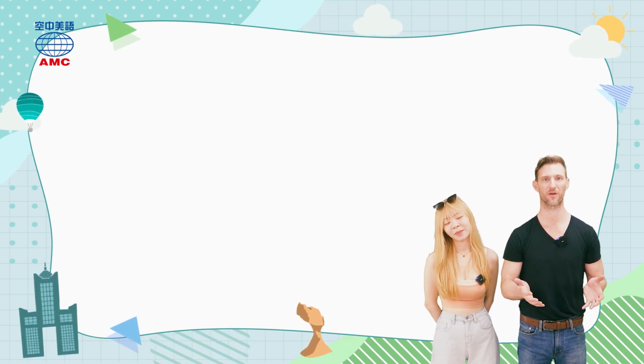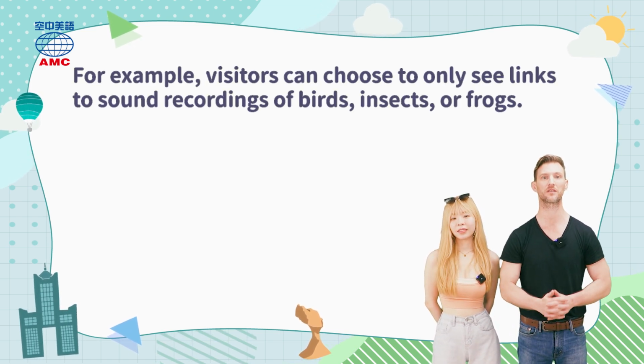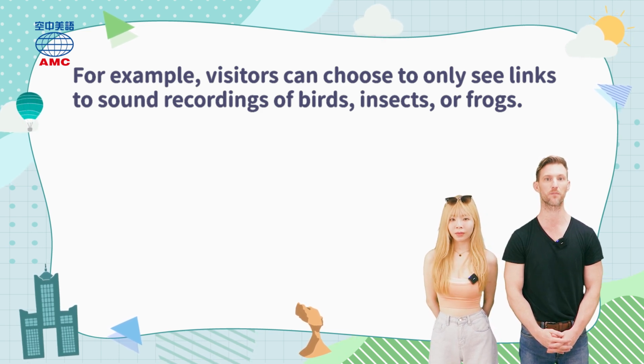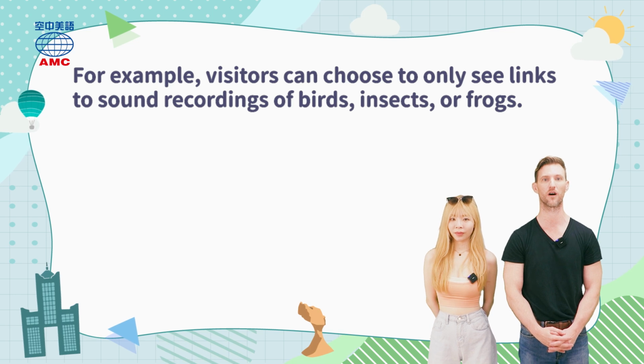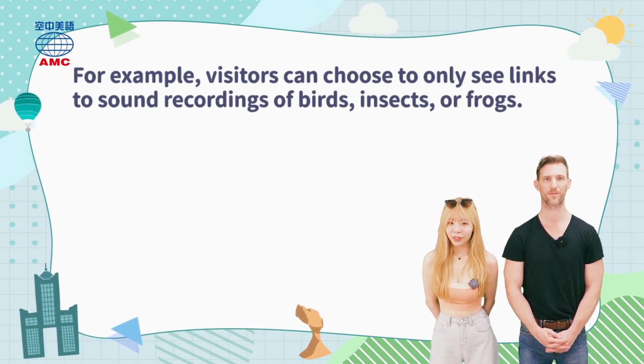But for us, everyone, the article goes back to saying, for example, visitors can choose to only see links to sound recordings of birds, insects, or frogs. Okay, so 这个就是可以选择动物种类的部分哦。